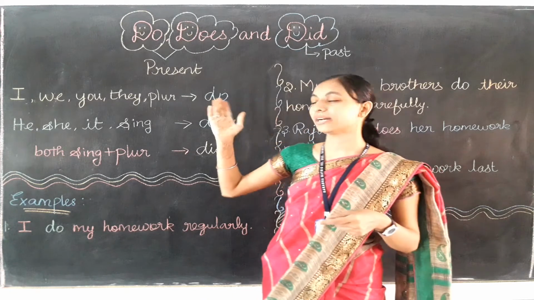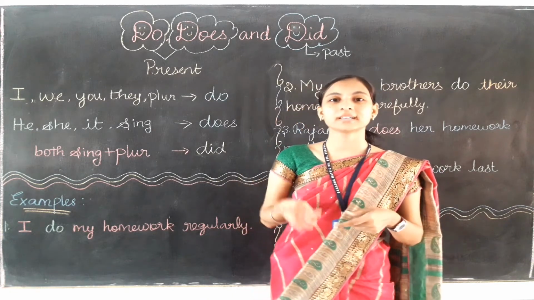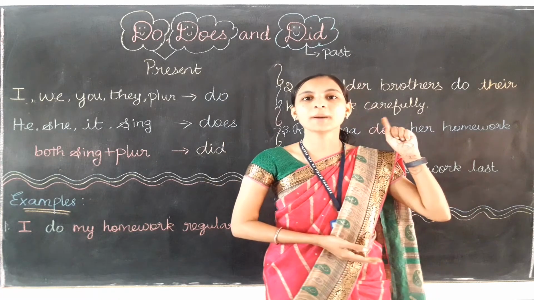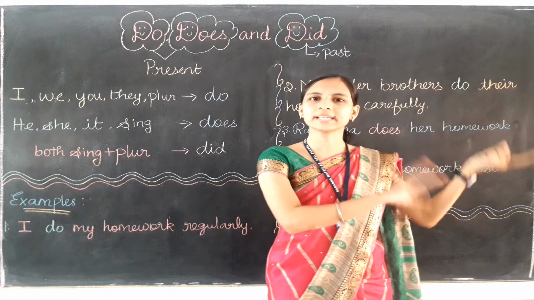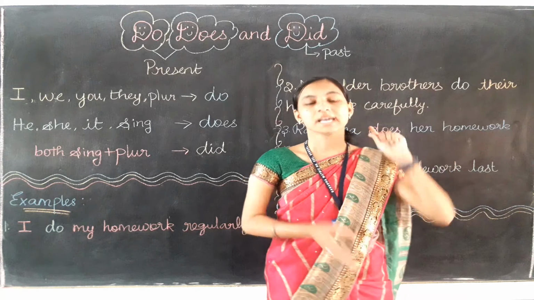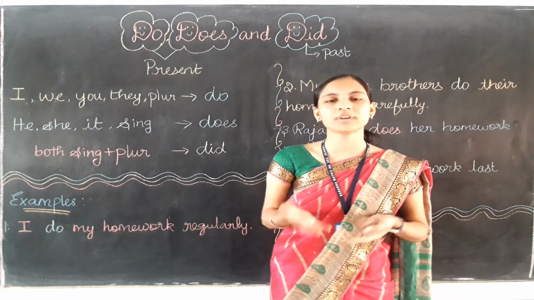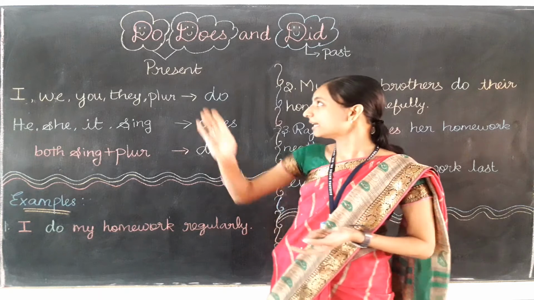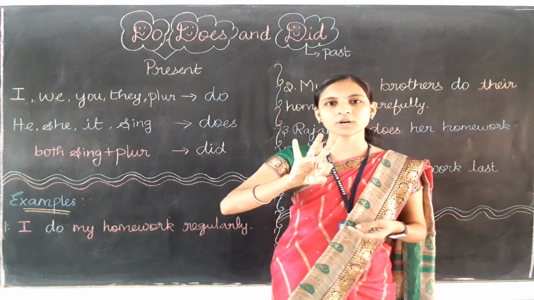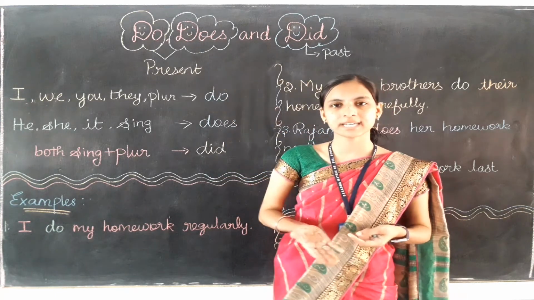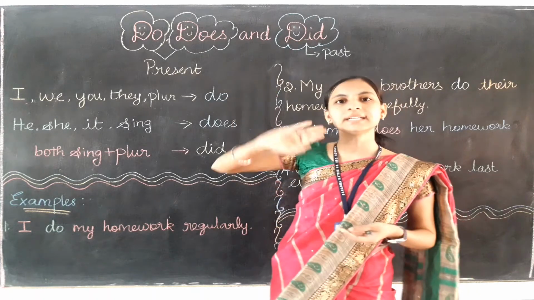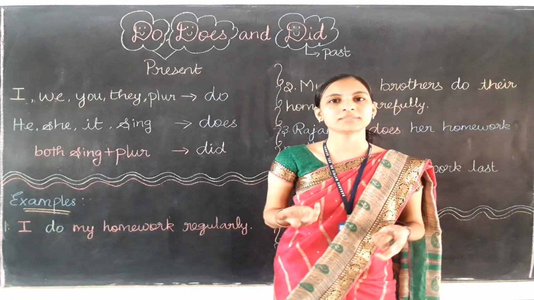In Tamil you may have learned Nigazhkaalam and Irandhakaalam. Nigazhkaalam stands for present and Irandhakaalam stands for past time. So past means already completed. The action which is already completed, we are talking about it, stands for past, and the action which is happening now, currently happening, stands for present only. So here we are going to learn about three verbs, that is do, does, did. Now we are going to learn where we can use do, does and did, in what sentences and how we can use them.